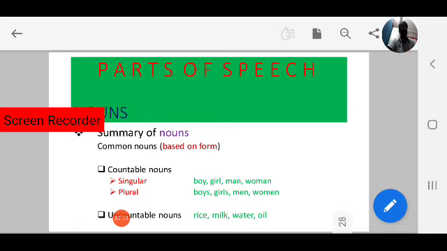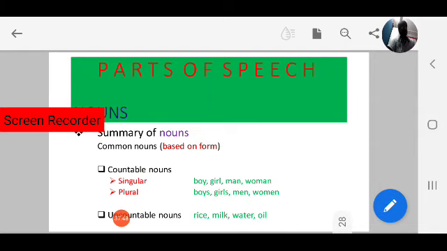Basically rice, milk, water come under uncountable nouns. We cannot count them separately, one rice, two rice, one milk, two milk, but we can measure them using countable nouns. As we see, 1 grain of rice, 1 liter of milk, 2 liters of water or 2 bottles of water, same 2 liters of oil, like that we can count them.